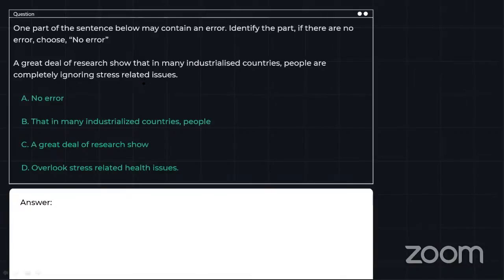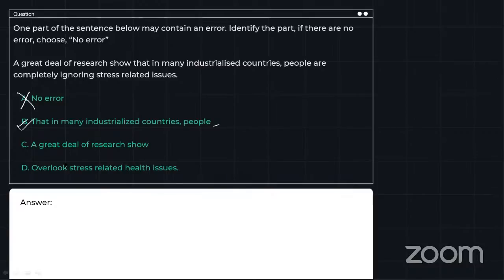So yes, let's start. A great deal of research show that in many industrialized countries, people are completely ignoring stress-related issues. What can be the answer for this? The first thing: there is an error in the sentence. You can let go of option A, that in many industrialized countries, people. This part of the sentence is completely correct, so there is no scope of anything going wrong. Now, A great deal of research show.